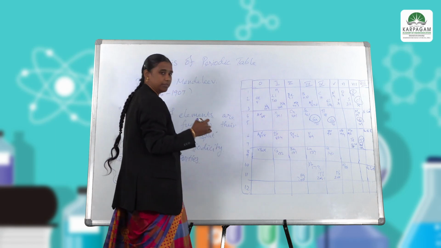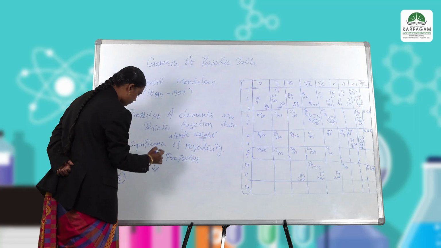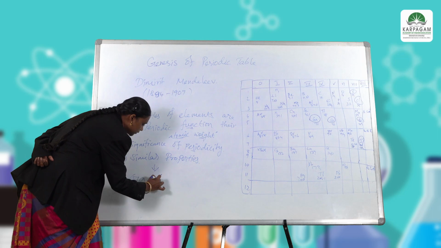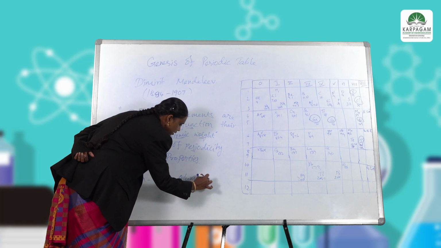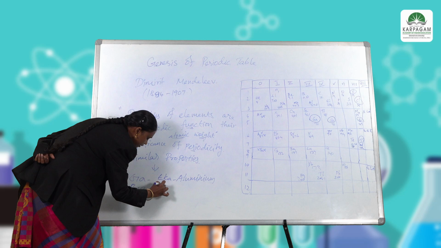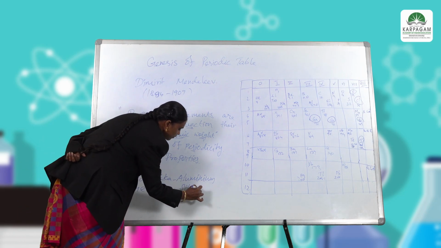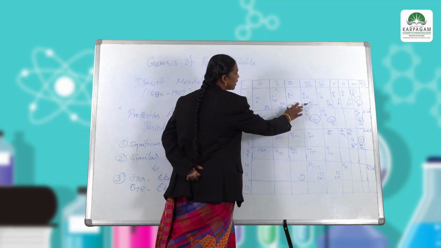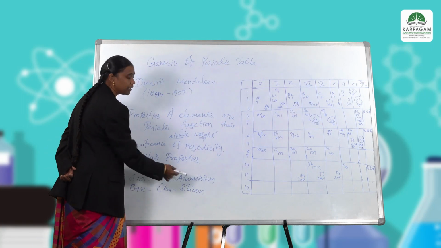Gallium and germanium were not identified in his time, so he named gallium eco-aluminum and germanium eco-silicon, because these elements have physical and chemical properties like aluminum and silicon.